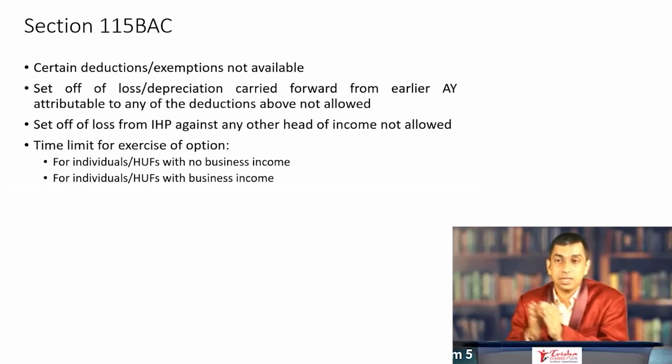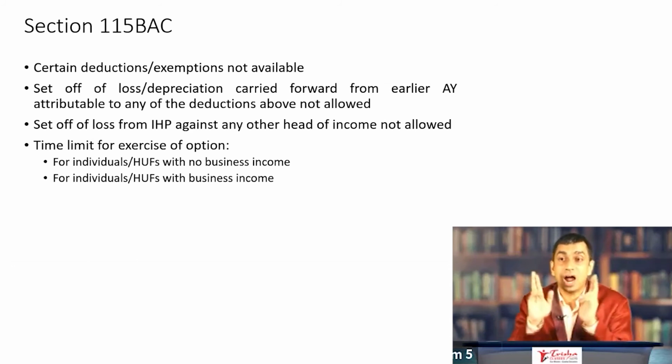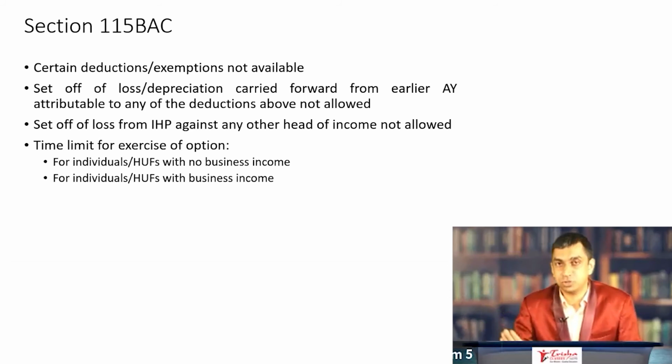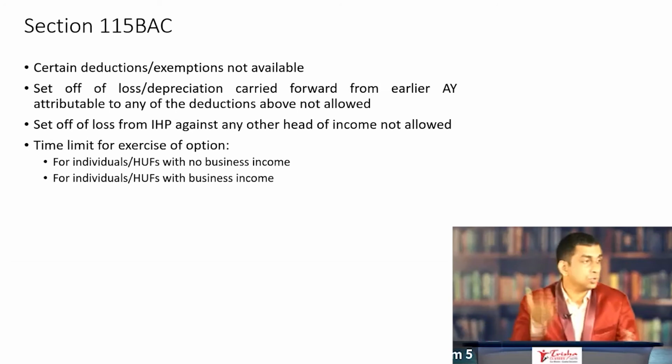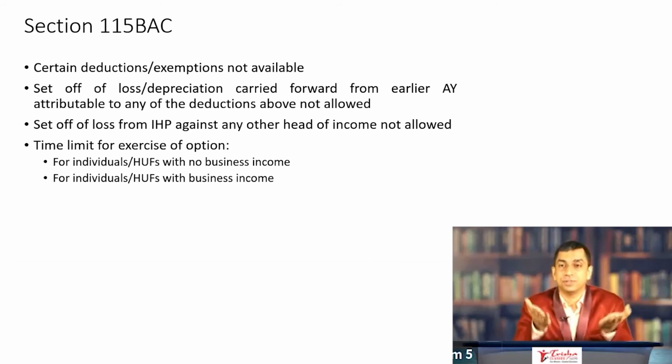There is a time limit to exercise the option. I have told this repeatedly. This is an option, an alternate slab rate, an option that is available to the SSE. How do you exercise this option? If you are an individual or HUF who doesn't have income under the head profits and gains from business or profession, then you can exercise the option every year. Every year you can calculate taxes, see which one is beneficial and opt for the option where the tax payable is less. Every year you can weigh both options at the time of filing your return of income and then exercise one of them.